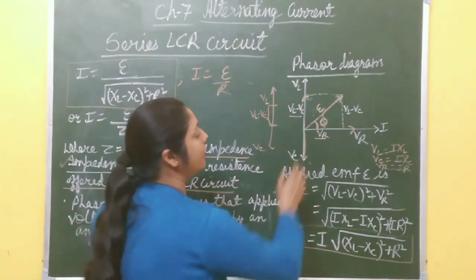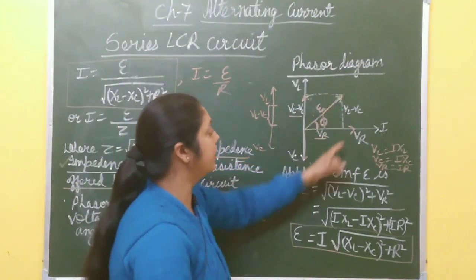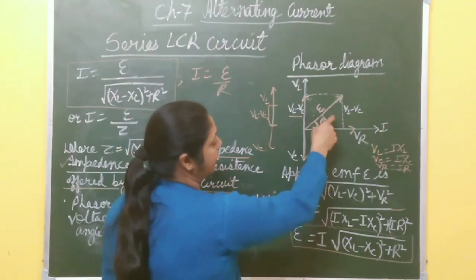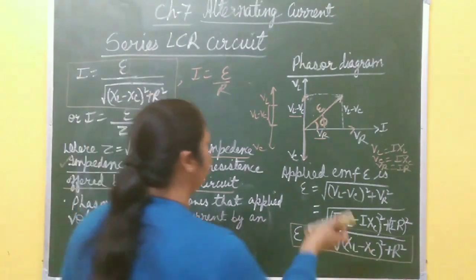Now what is the value of this phi? Here from this triangle you find the direction of the resultant voltage, right?